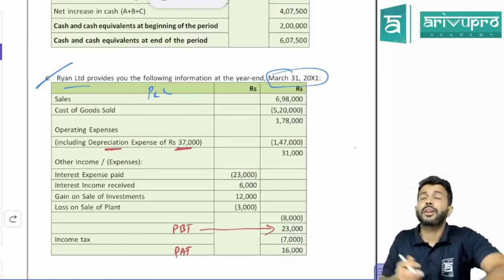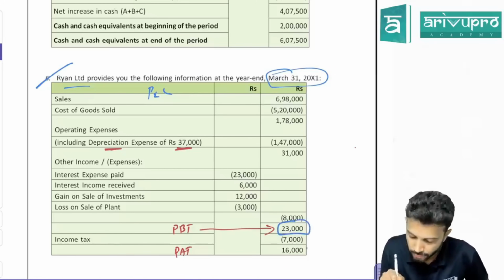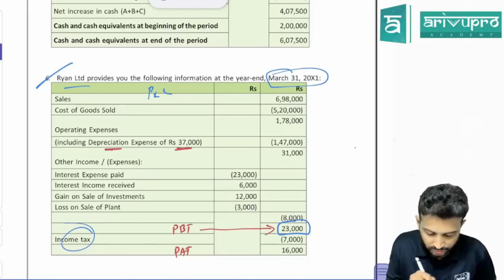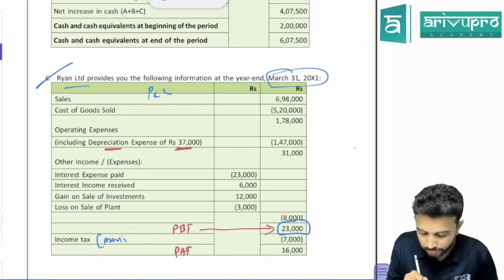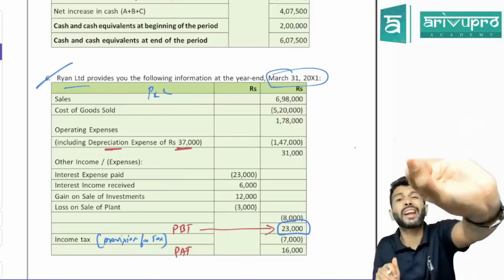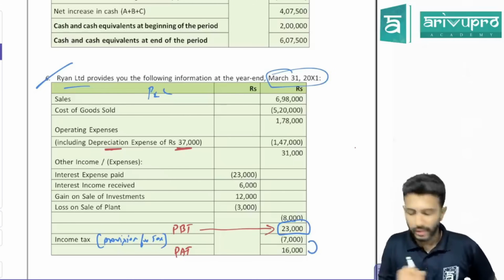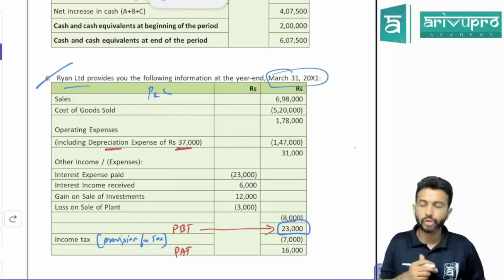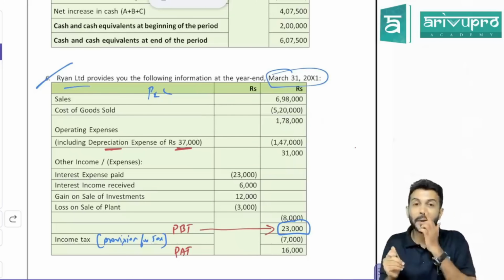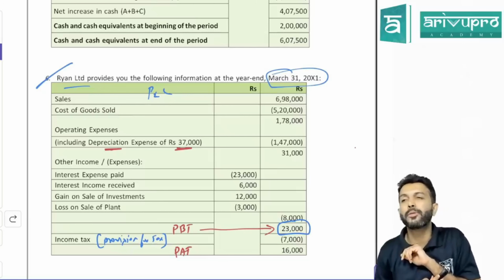Okay, sir. Sir, if you have a choice, what will we take? You always take profit before tax, because if you take profit after tax, you have to adjust tax also. This is not income tax paid, this is provision for tax. Correct? We don't want provision for tax, we want tax paid. So if you take 16,000, any which way you have to add back 7,000. That is the reason when you have a choice, always choose PBT. Sir, I will directly select this one, sir. No, don't do that. Cash flow statement is backed by Accounting Standard 3. So AS3 usually says to start with profit before tax.